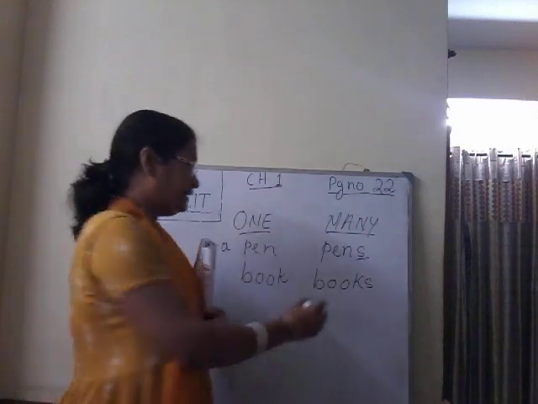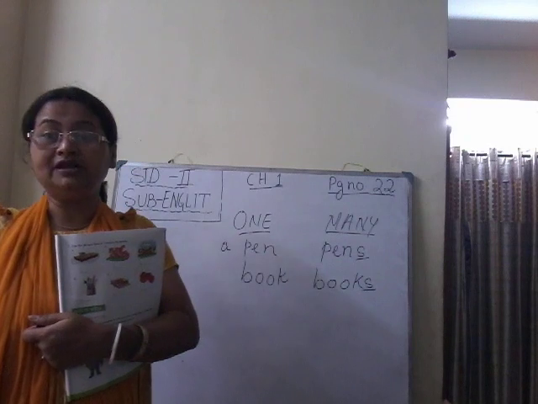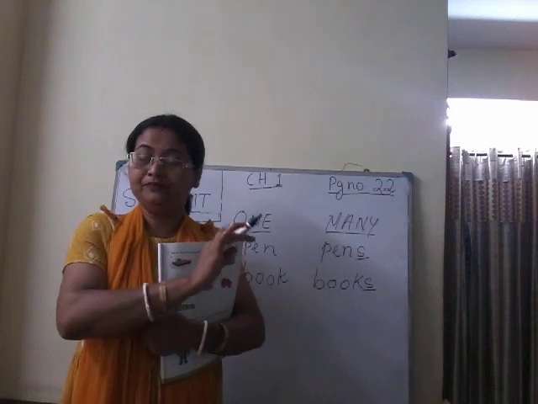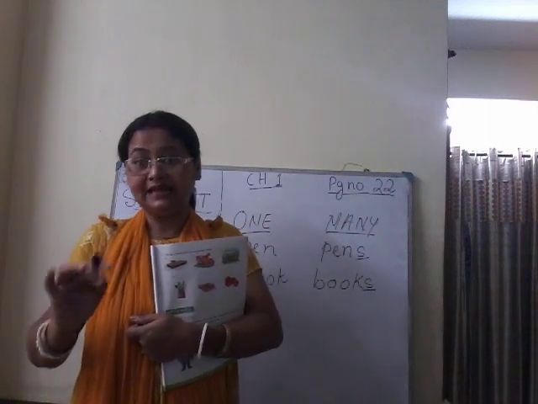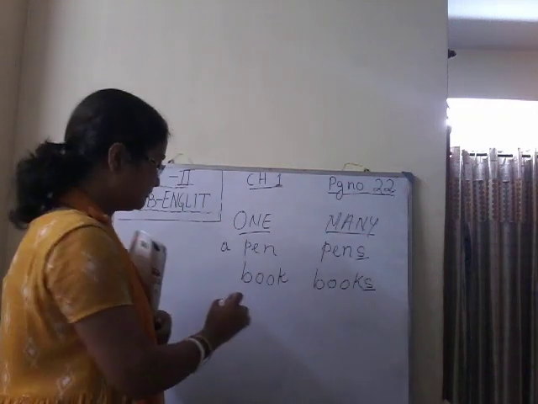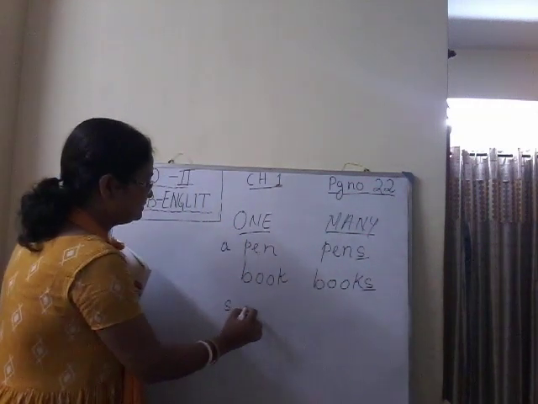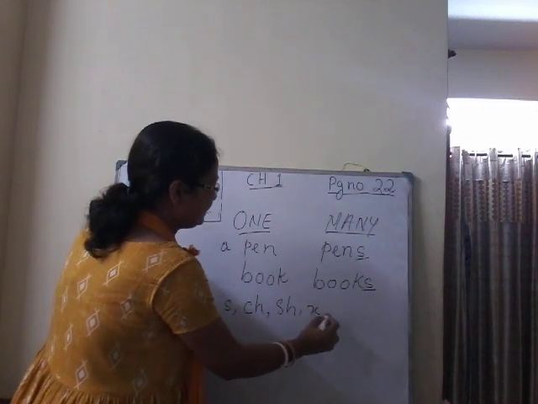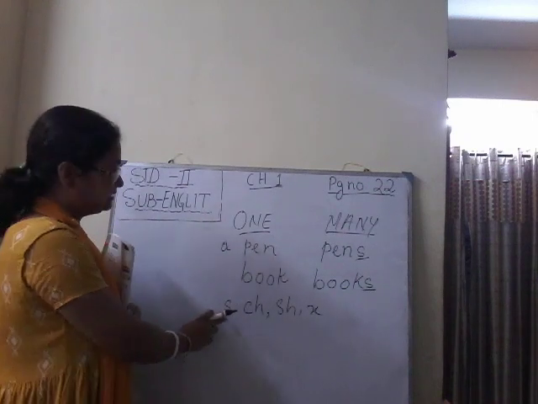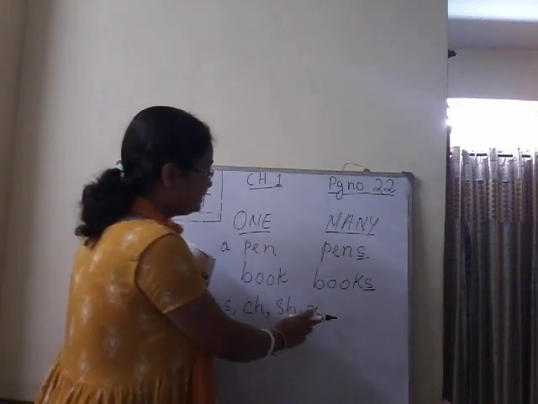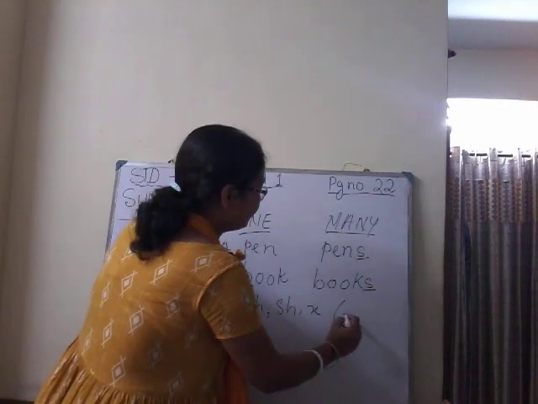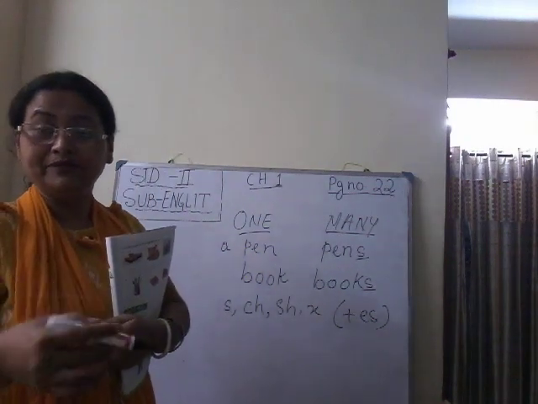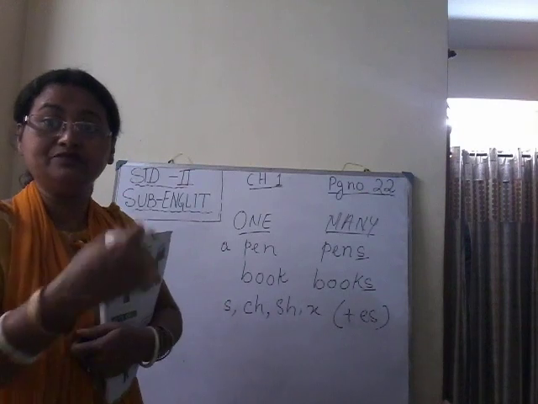Clear? But with every word we will not always add s. Usually we do, but there are a few words that end with the letters s, ch, sh and x. The words that end with s, ch, sh and x take es to change into plurals, to change into many.